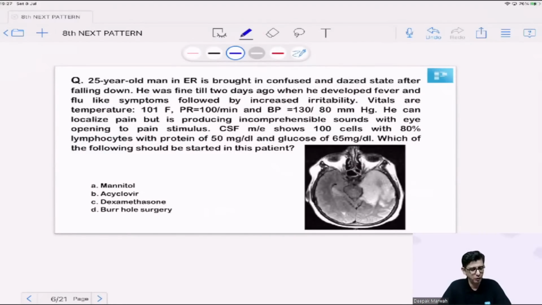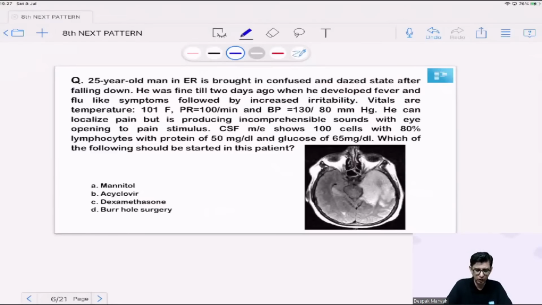We have a 25-year-old man in the emergency room who's got confused and dazed after falling down. He was okay till 2 days ago. And then he developed fever and flu-like symptoms, and after that, he fell down and he was brought in a confused and dazed state. The vitals of the patient show a slightly increased body temperature, pulse rate is a little on the higher side, BP is doing fine. He can localize pain.